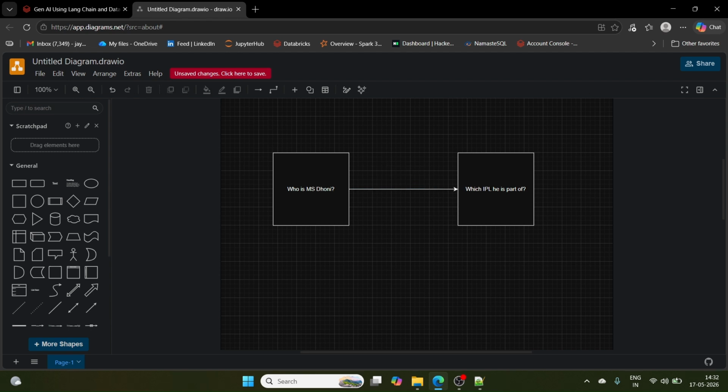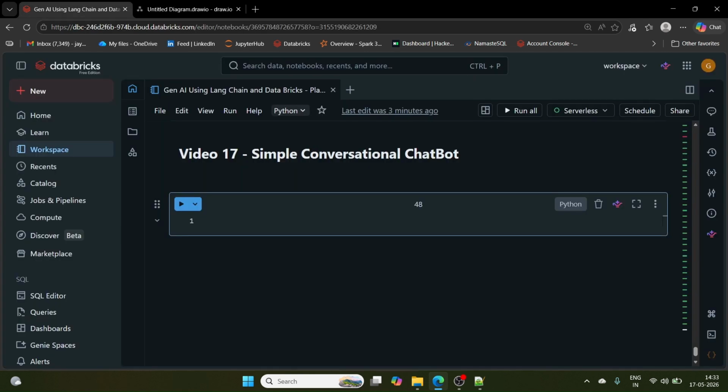My goal is to keep it simple, so I'll not create any prompt template. The first question I'm going to send to the LLM is who is MS Dhoni. For the first question, the LLM should answer that MS Dhoni is a cricket player, and for the second question, which IPL team he is part of, ideally it should answer that he is part of CSK, Chennai Super Kings. Okay, so let's start.